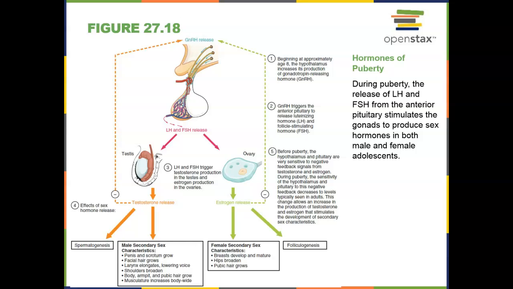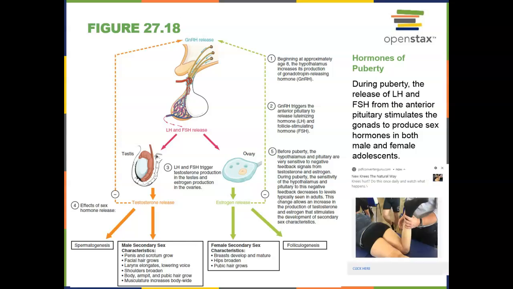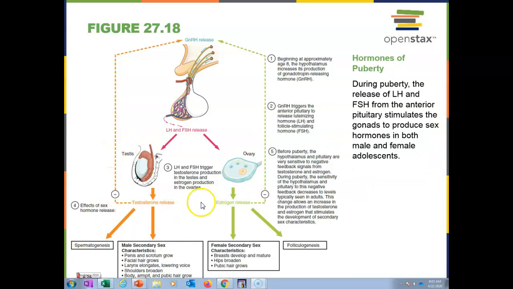Prior to puberty, the hypothalamus is very sensitive to testosterone and estrogen, and so follicle stimulating hormone and luteinizing hormone stimulate the production of the sperm and egg, but they also stimulate the release of hormones. And so testosterone and estrogen are released, and they inhibit gonadotropic releasing hormone. And so this occurs up until about puberty.